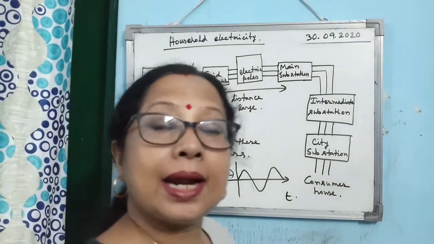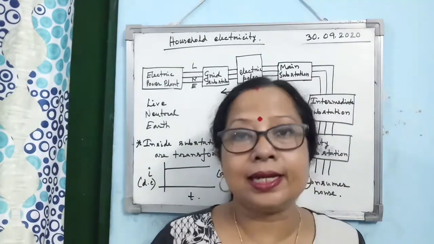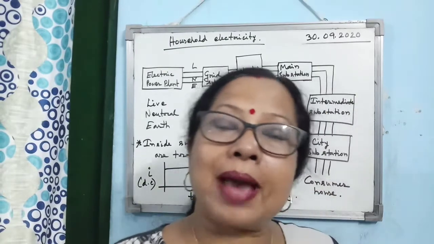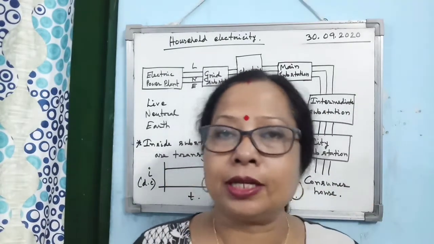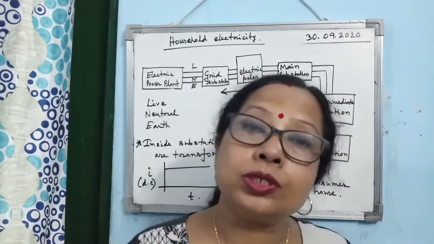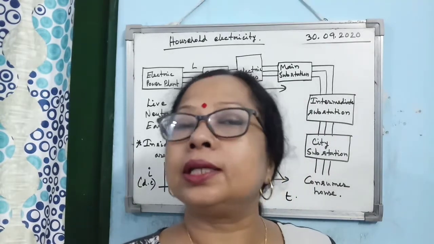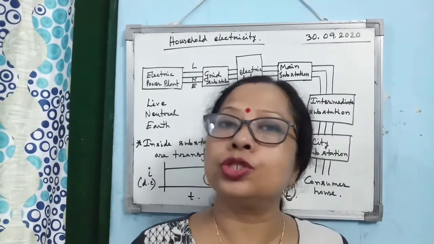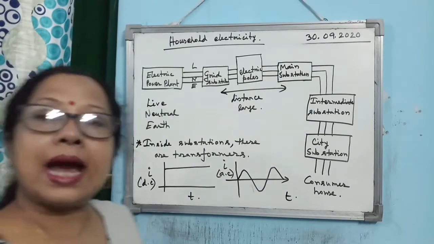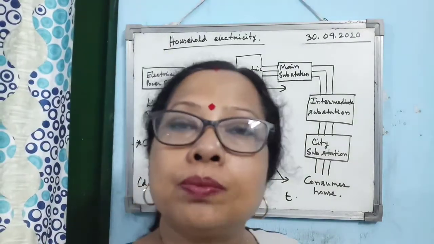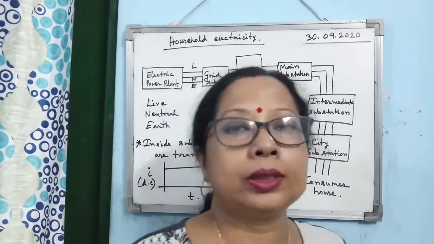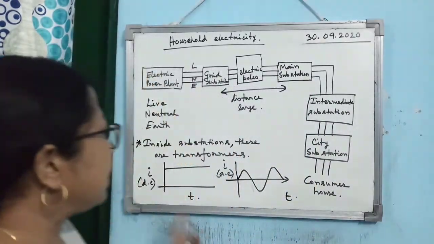So alternating current is the current which changes its direction at regular intervals of time, and changes its magnitude at every moment. And what kind of current do we use in households? We use alternating current. We do not use direct current. Is that clear? Direct current is the current whose magnitude and direction remain constant throughout the time.